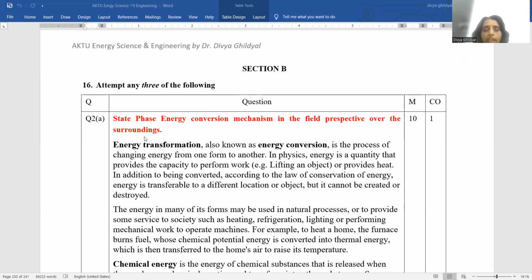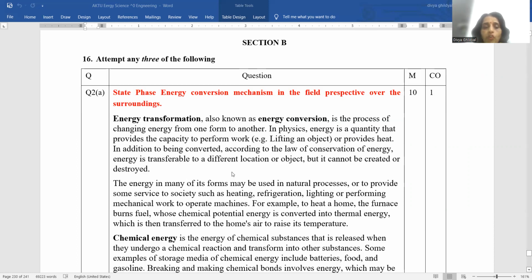Phase energy or energy transformation, it is the process of changing energy from one form to the other for utilization or even for the negative aspects. So they are asking us to write the answer in terms of surroundings, that is atmosphere, or about what all are there in your surroundings.